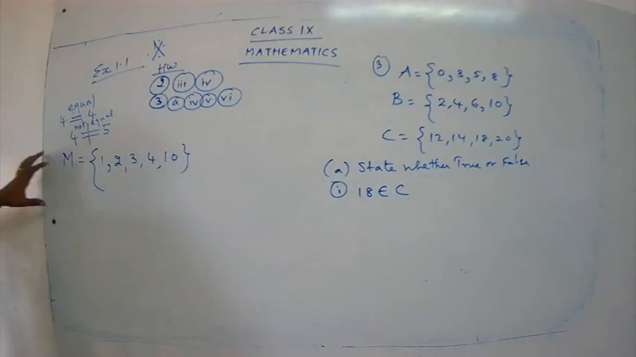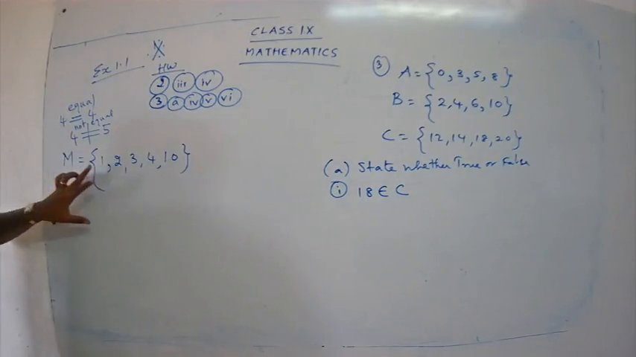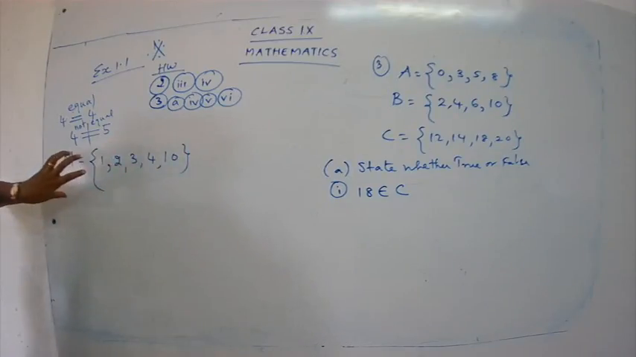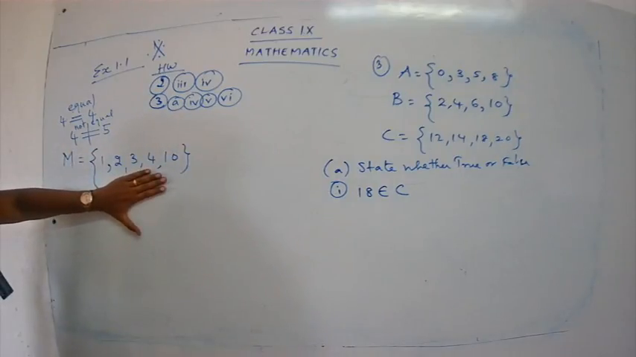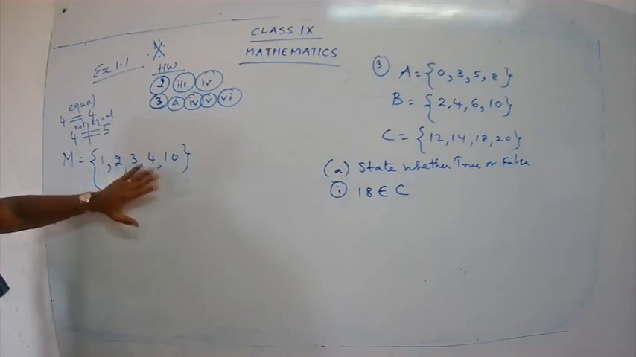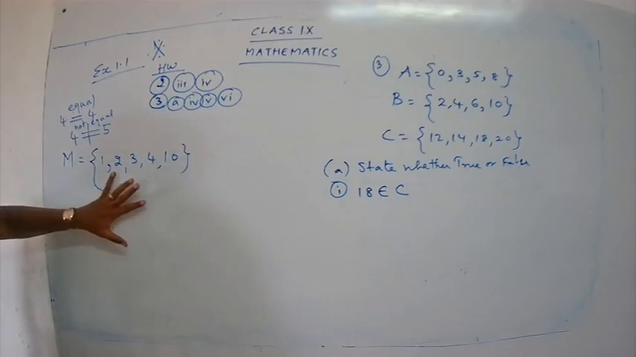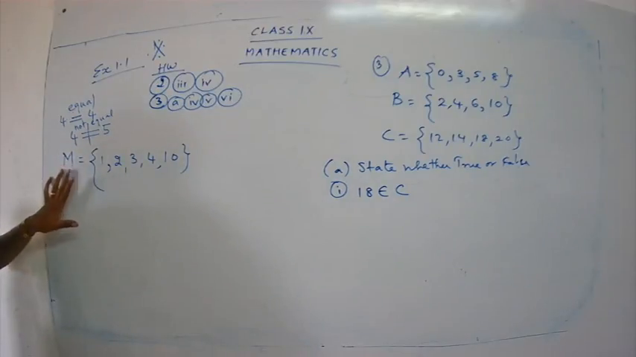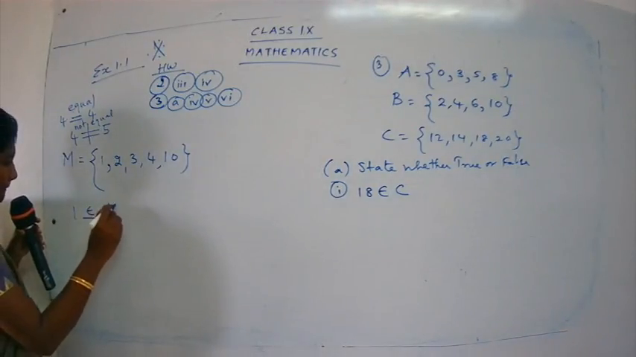belongs to is the same. So for the set M, who are the members of M? 1, 2, 3, 4, 10. They are members of M, that means they are belonging to M. Who is belonging to M? The members. What are the members here? 1, 2, 3, 4, 10. So these members belong to M. So how do I say 1 belongs to M?